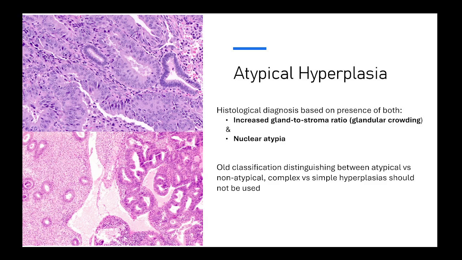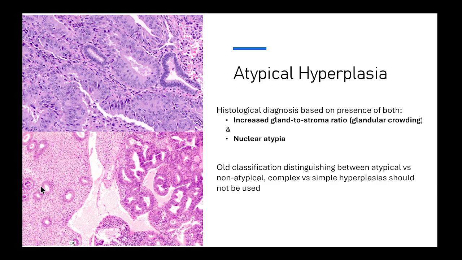Okay. How do we diagnose atypical hyperplasia? It's based on histological features, so we need two things. First, we need an increased gland to stroma ratio, so glandular crowding. And second, we need atypia. So you can see on the picture in the bottom left, this is a normal endometrium.